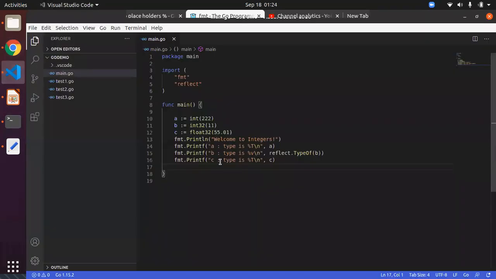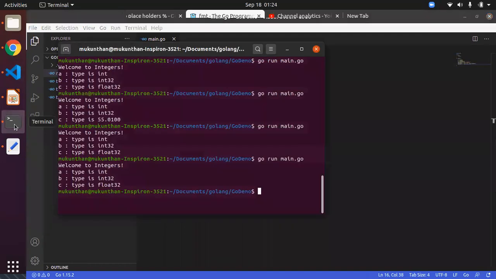Now let's go to this syntax again. The first one is you are going to represent the type of that variable. The same way, another one you are going to get the value. The value is nothing but reflect.TypeOf. That means from the reflect module you are using TypeOf, and it will have the argument b. So it will give the output as the type of the b variable. In our case, it should be int 32. For simplicity, we have mentioned it here. But in case you are validating somewhere in a logical condition, that time you may be using this reflect module. So now we have seen what the code syntax is here.